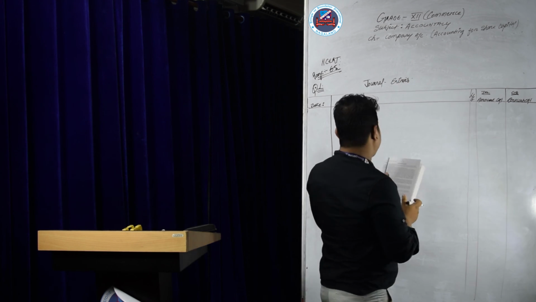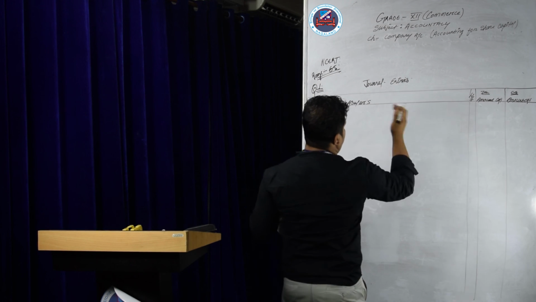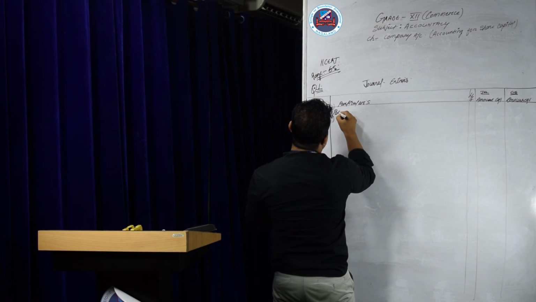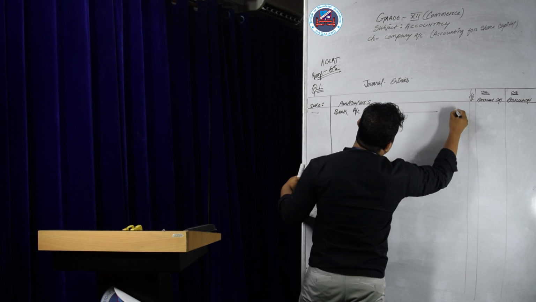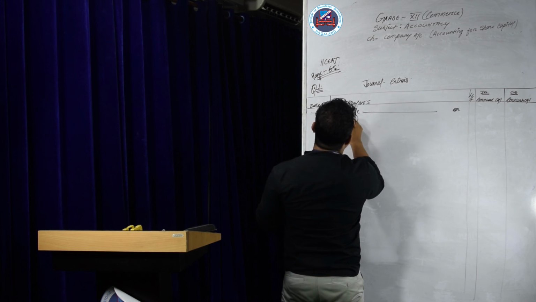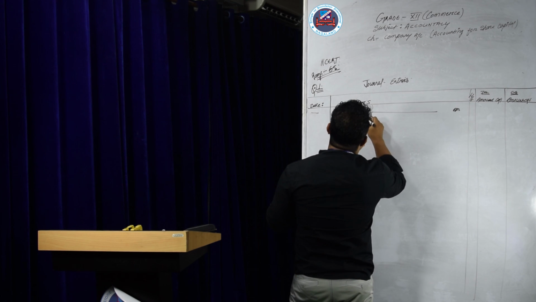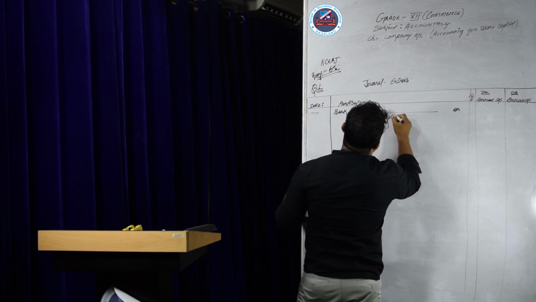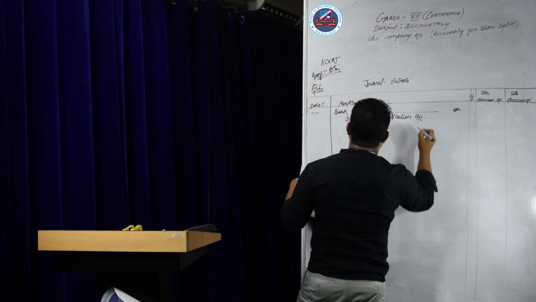So application 50. We know that at the time of application, it is a receipt entry. So the company will receive the amount. That is why Bank account debit to equity share application account.